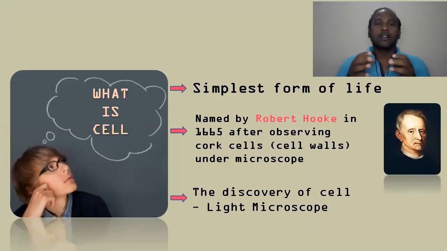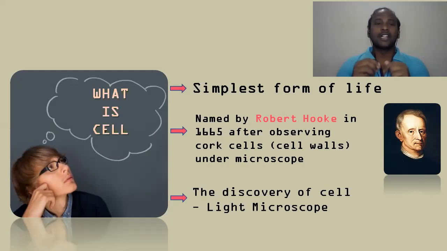Then, first of all, you should think about what a cell is. This is very important because we have to understand what a cell is. Cell biology exists because the life of an organism is possible because of the cells.